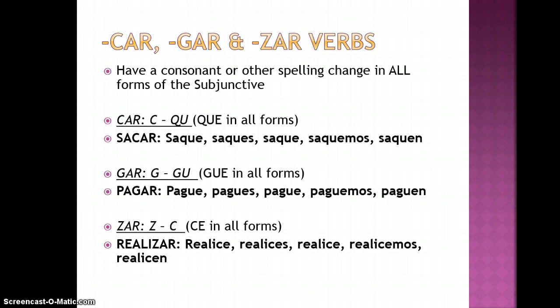CAR, GAR, and ZAR verbs will have spelling changes as well. CAR goes to QU, GAR goes to GU, and ZAR goes to C. Also note that this change takes place in all forms, including the nosotros.